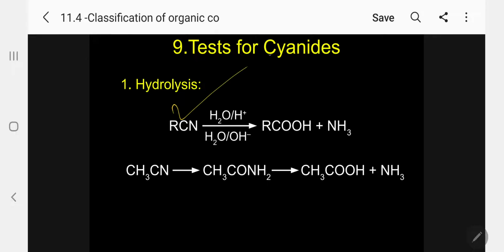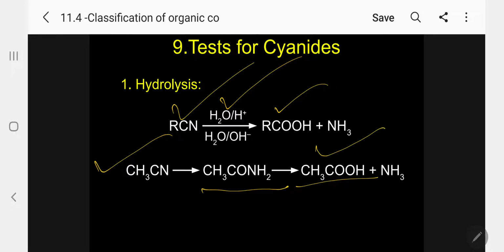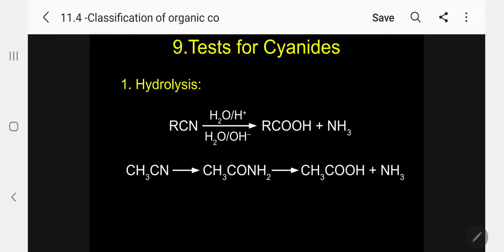Any cyanide, when you treat with water in the presence of acid, produces the corresponding acid. So methyl cyanide gives acetic acid. Kindly follow, through the formation of amide, finally acetic acid. There is also formation of ammonia, so whenever you treat cyanide with water, an ammonia smell will come. You can easily identify the cyanide, and acid will form.